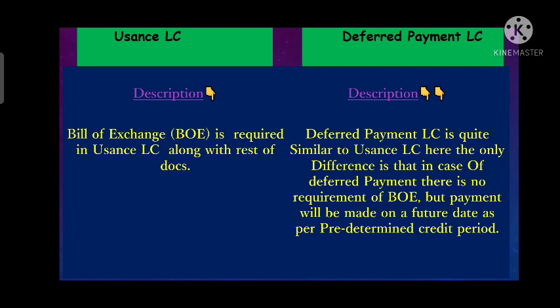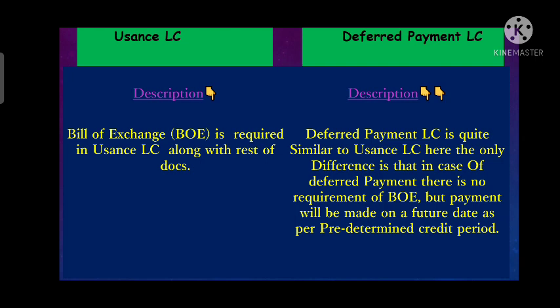Means in usance LC, bill of exchange is a mandatory document which the exporter has to submit along with the rest of the documents. Once the exporter submits the bill of exchange, the importer accepts that bill of exchange and ensures that he will make the payment on a future date in usance LC.